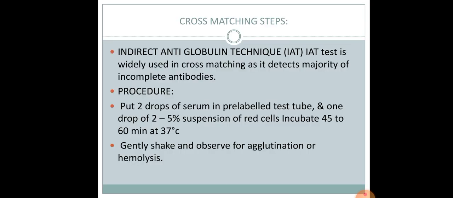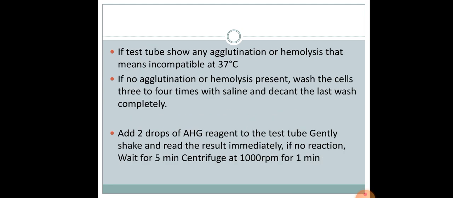Coming to cross matching steps. Indirect antiglobulin technique is widely used in cross matching as it detects majority of incomplete antibodies. Procedure, how it is done. Put 2 drops of serum in pre-labeled test tubes and 1 drop of 2 to 5% suspension of red cells. Incubate 45 to 60 minutes at 37 degrees Celsius. Gently shake and observe for agglutination or hemolysis.